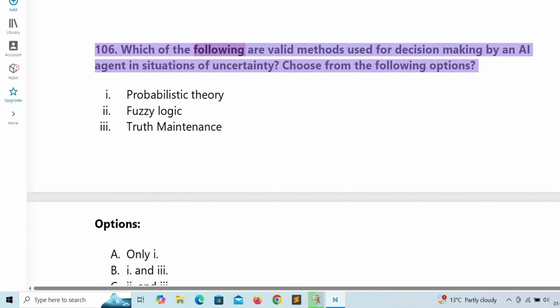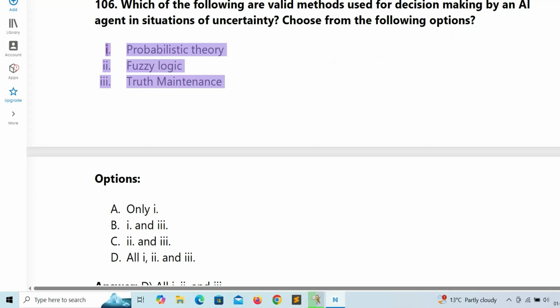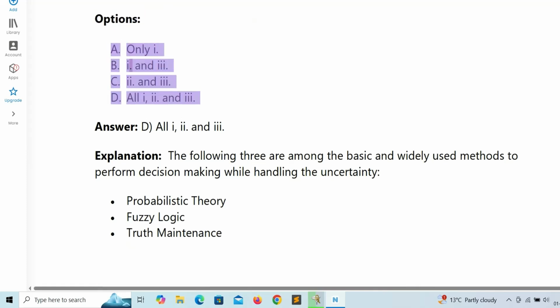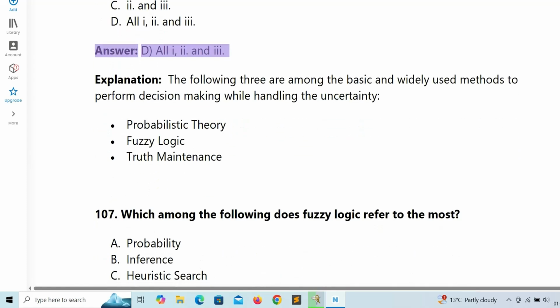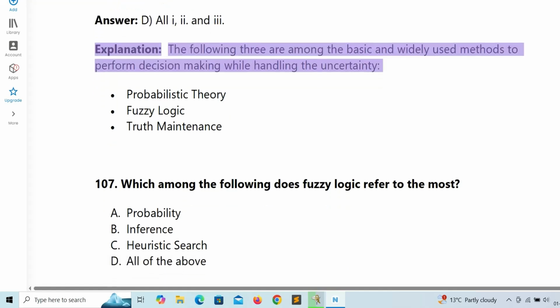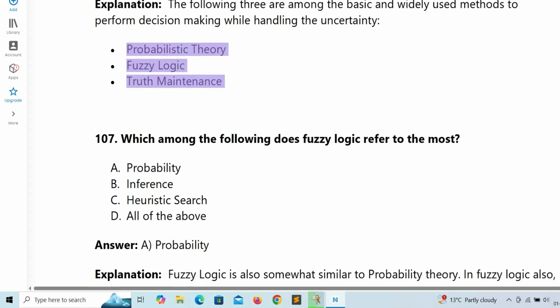106. Which of the following are valid methods used for decision-making by an AI agent in situations of uncertainty? Choose from the following options. 1. Probabilistic theory. 2. Fuzzy logic. 3. Truth maintenance. Options: A. Only 1, B. 1 and 3. C. 2 and 3. D. All 1, 2 and 3. Answer: D. All 1, 2 and 3. Explanation: the following three are among the basic and widely used methods to perform decision-making while handling the uncertainty: probabilistic theory, fuzzy logic, truth maintenance.